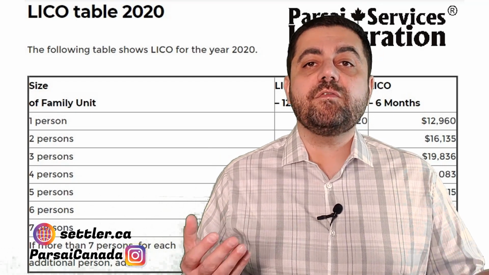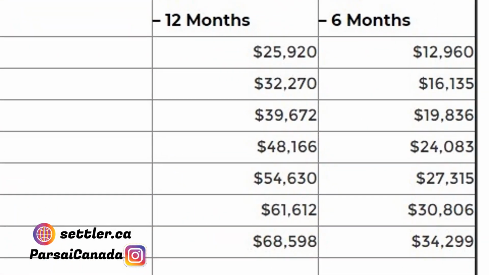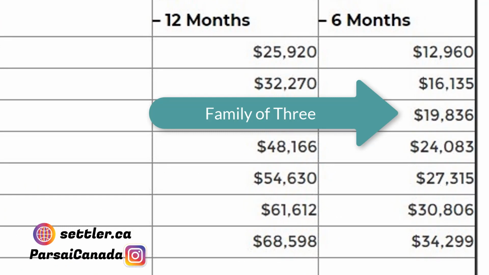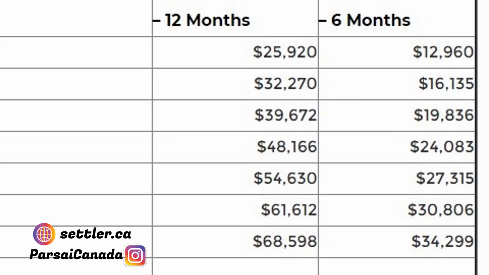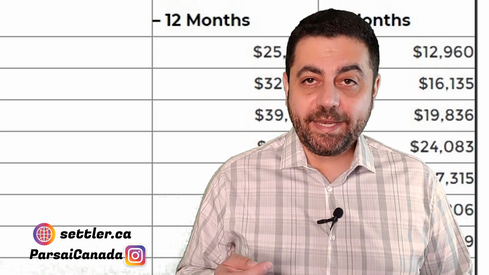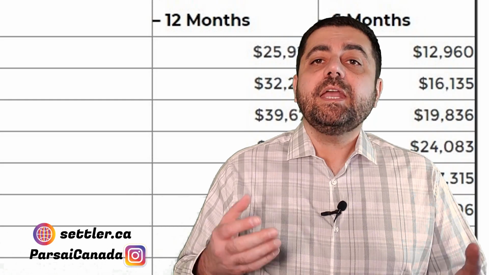So let's say you are a family of 3. Again, if you look at the table, you see that for that family, we need $19,836 for year 2020. What about sponsorship applications? If you're sponsoring your spouse or your dependent child, you normally do not need to show income. There is no minimum necessary income.